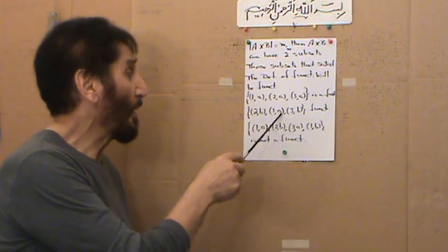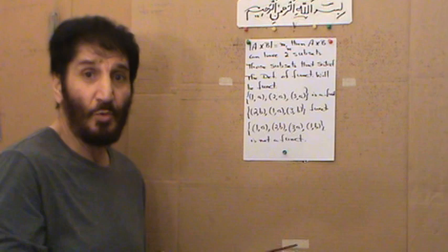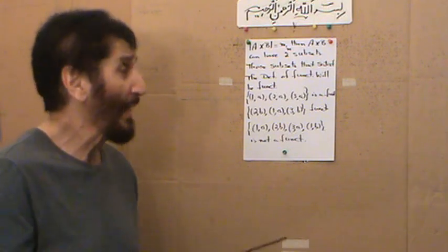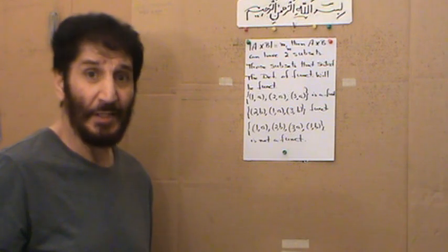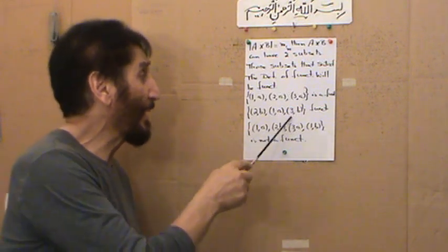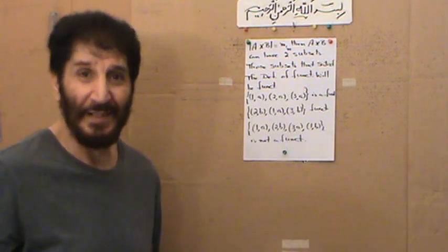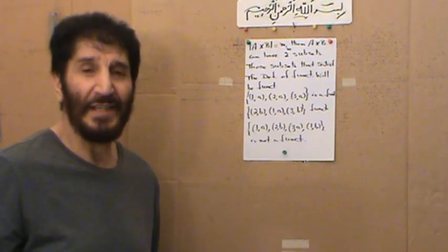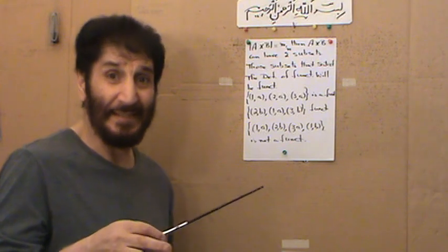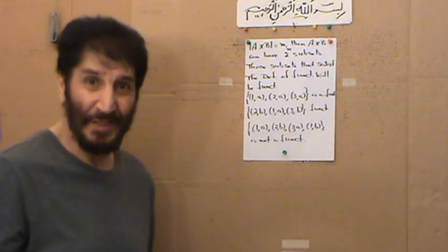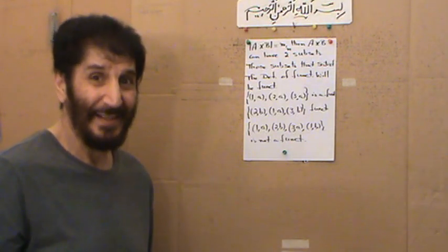They are all unique. 2 is paired with B, 2 is not paired with anything else. Same is true with 1 and 3. So therefore this satisfies the definition of function, and this represents an into function. Excuse me, I said into, it is an onto function, because all the elements in the range have been used. There is nothing left over.